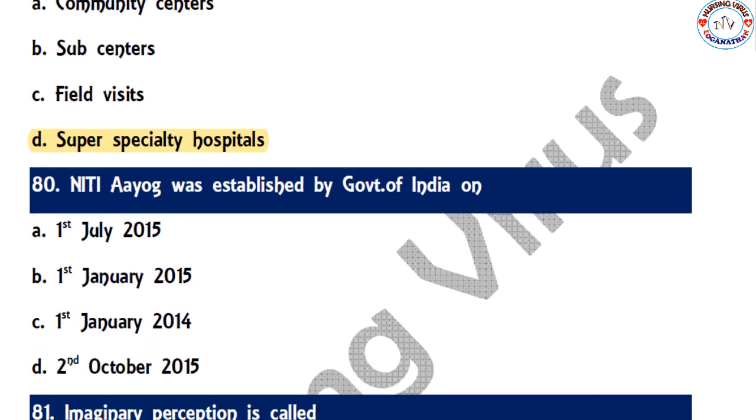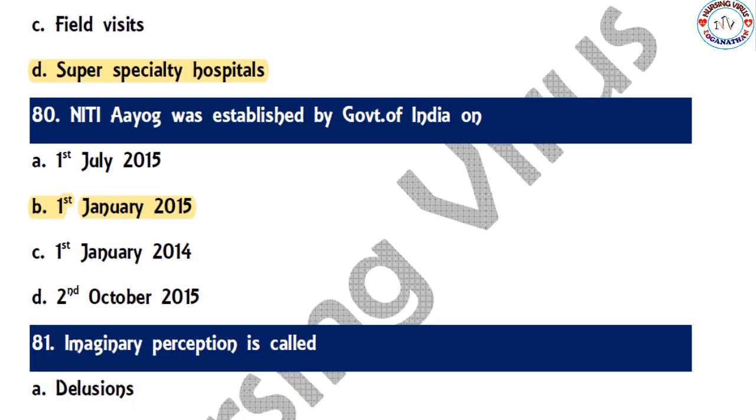And the next one, NITI Aayog was established by the Government of India on 1st July 2015, 1st January 2015, 1st January 2014, or 2nd October 2015. So the correct option is January 1st, 2015, when NITI Aayog was established.